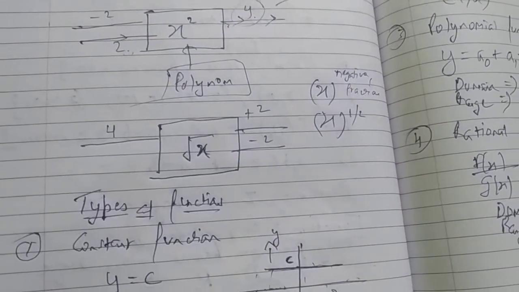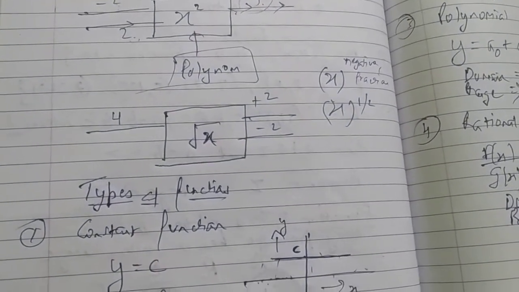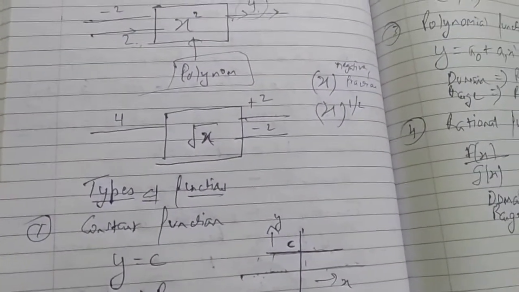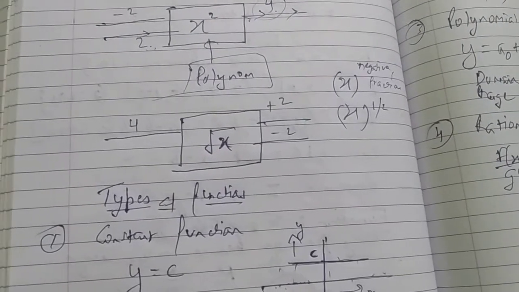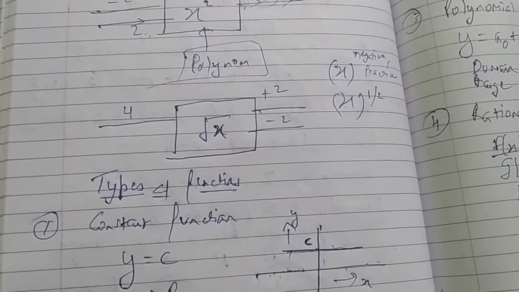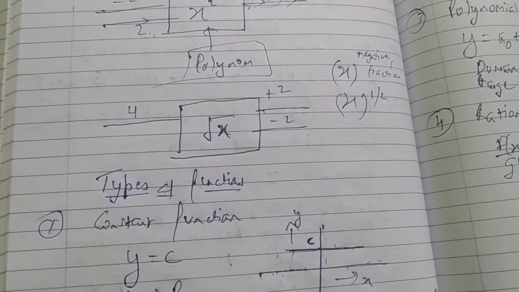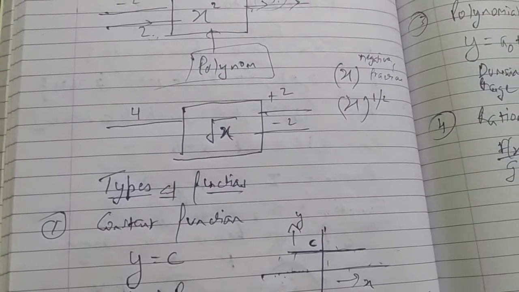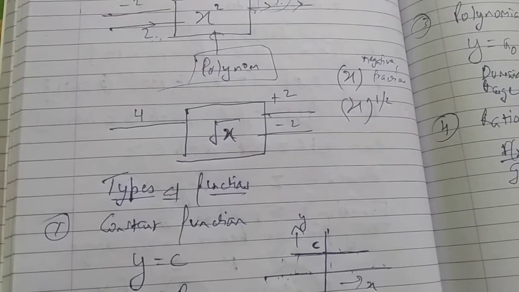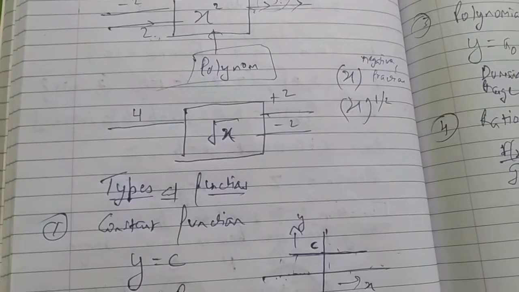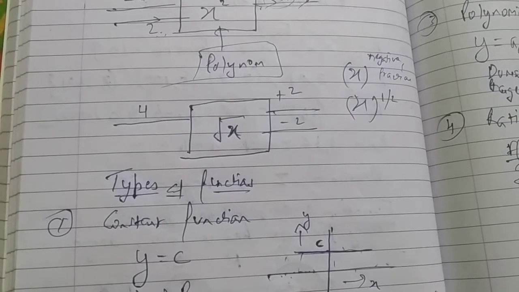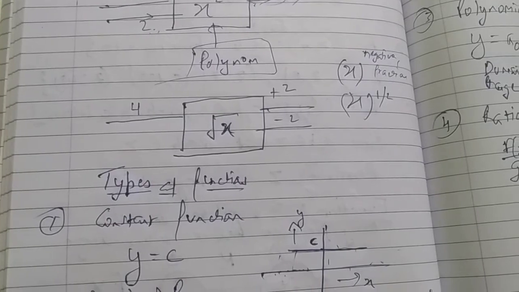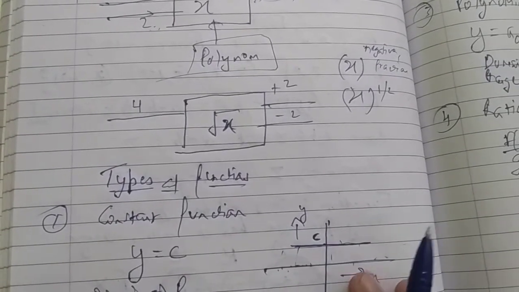Right? So I will discuss today some types of functions. And before going to types of functions, we also need to understand that just like a relation, every function can have its domain, range as well as codomain, just like a relation, right? A function can also have its own domain, which is the set of all elements which belong to the first set and are part of the relation. Range is the set of all those elements which are part of the relation and belong to the second set. And codomain is simply the set of all those elements which are part of the second set, doesn't matter whether they are part of the relation or not, right?